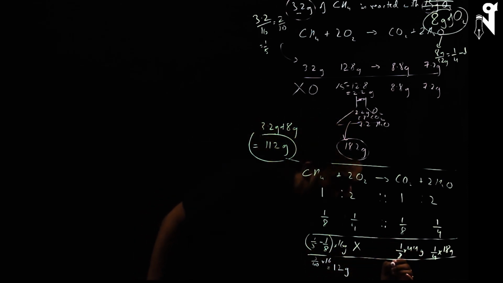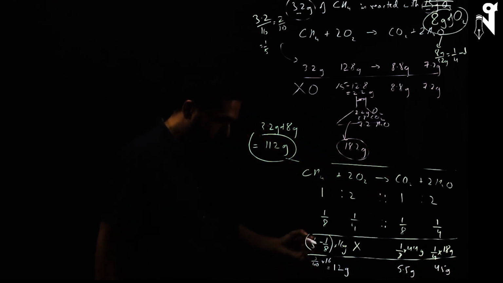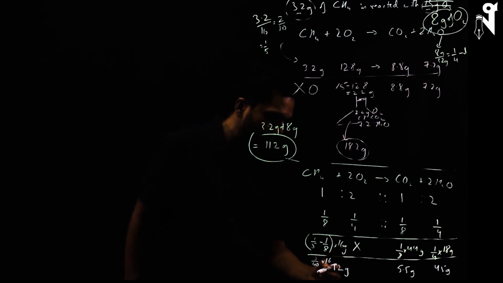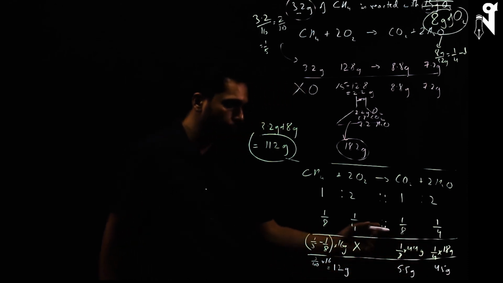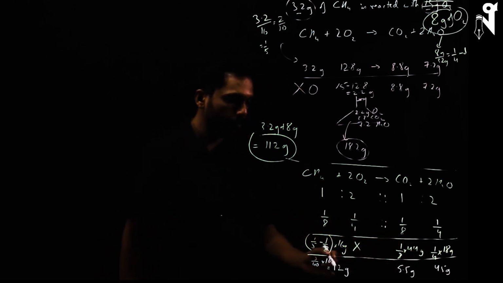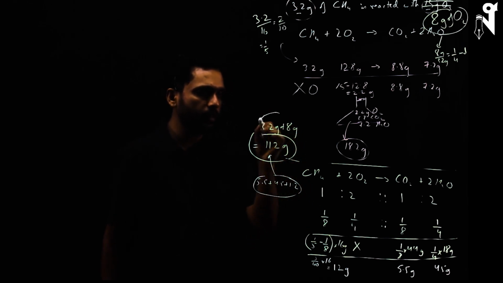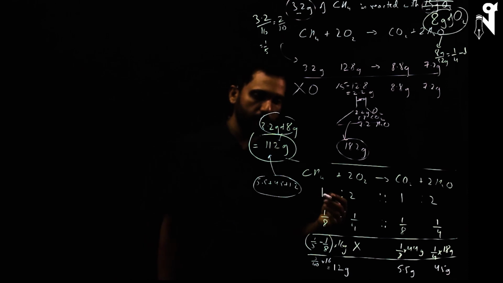This is 44 by 8, that is 11 by 2, which is 5.5 grams, and this is 18 by 4, which is 4.5 grams. So you have 1.2 grams, 5.5 grams, 4.5 grams. How much is that? 5.5 plus 4.5 plus 1.2 is exactly 11.2, which was the initial mass. So the initial mass and the final mass are the same.